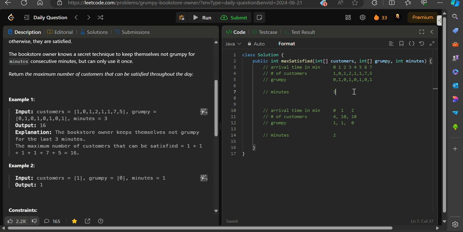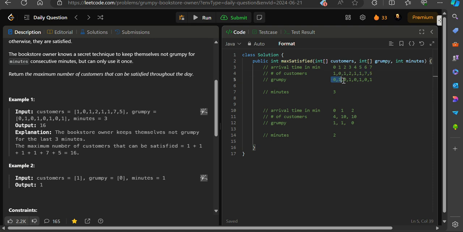The trick, for example, let's say the bookstore owner is happy for these 3 minutes, that is 5, 6, 7. For these 3 minutes the bookstore owner is happy, so he will be able to serve 1, 7, 5, that is 5 plus 7, 12, 12 plus 1, 13 customers happily.